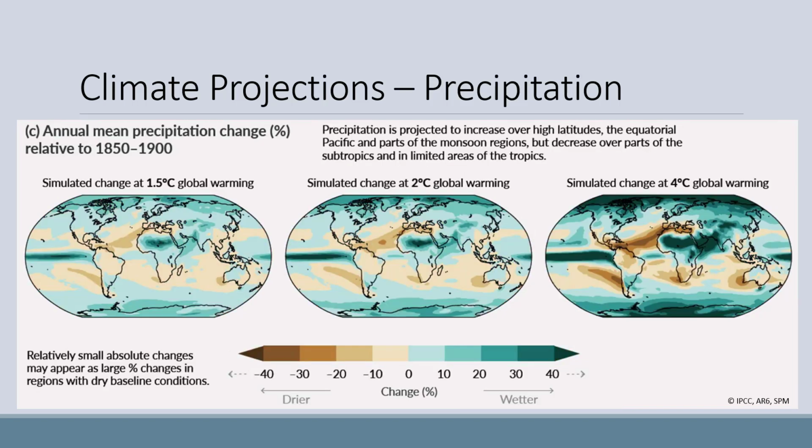And of course, temperature is not the only thing that is projected to change. Precipitation will also be affected. Here are projected changes to precipitation across the globe under the same 3 warming scenarios. Some areas, like parts of Australia, the American Southwest, and the Amazon, and more places, are expected to become drier and experience more drought. Other areas, like the tropics in Africa, and high latitude areas are expected to become wetter.